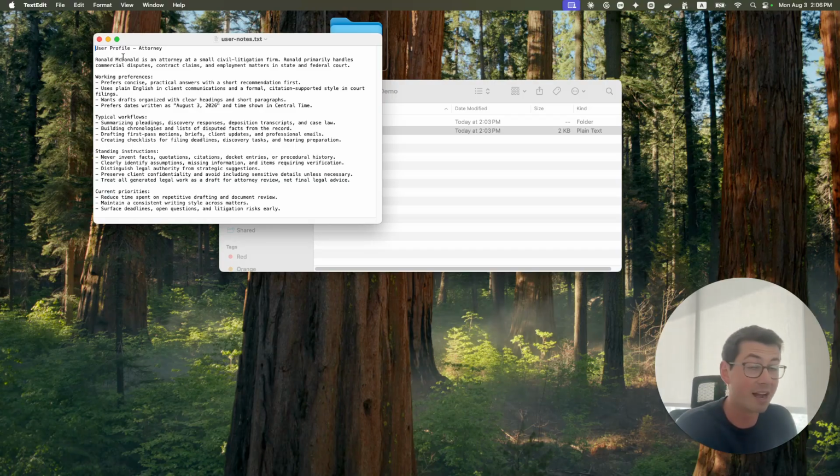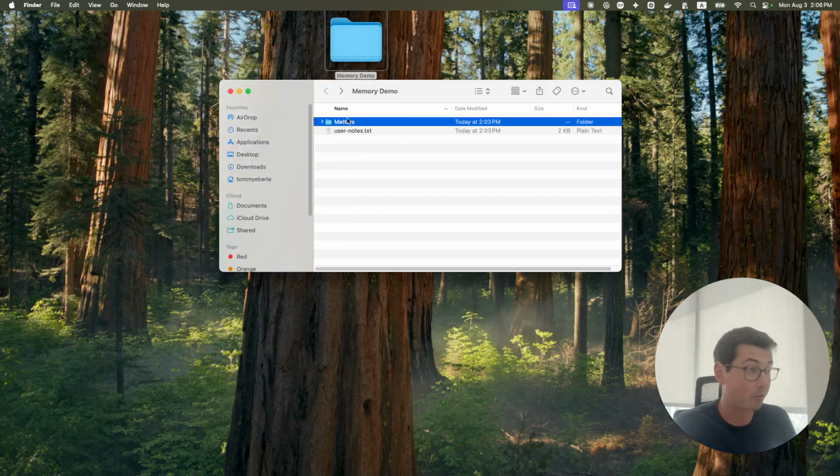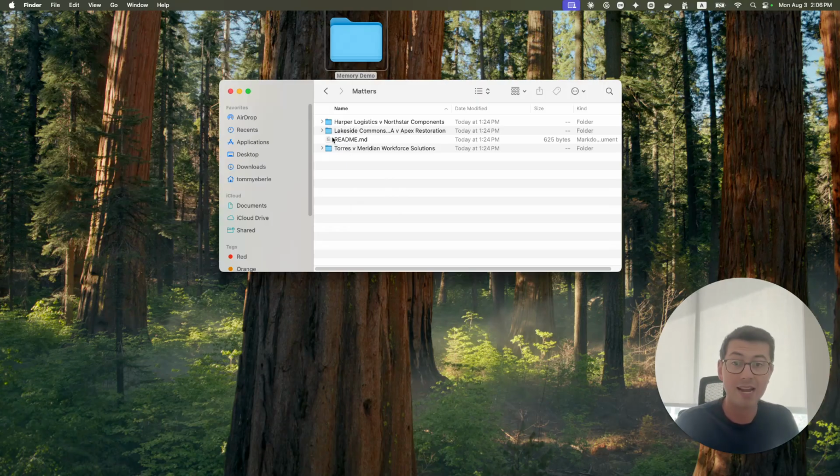Now, once it opens the file and reads it, it's probably going to figure out this is plenty to answer the question, or it might continue exploring. And so it can open up subfolders. So it opened up the matters subfolder, and then it took a look at the different files. And again, I'm not telling Claude how I organize things or what the different files mean, but you don't really need to, because if there's any semblance of organization, Claude is pretty smart. It's going to figure it out.